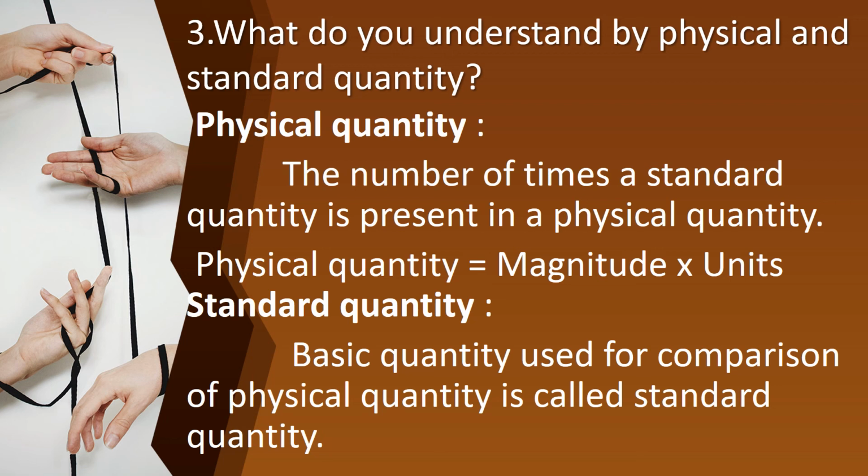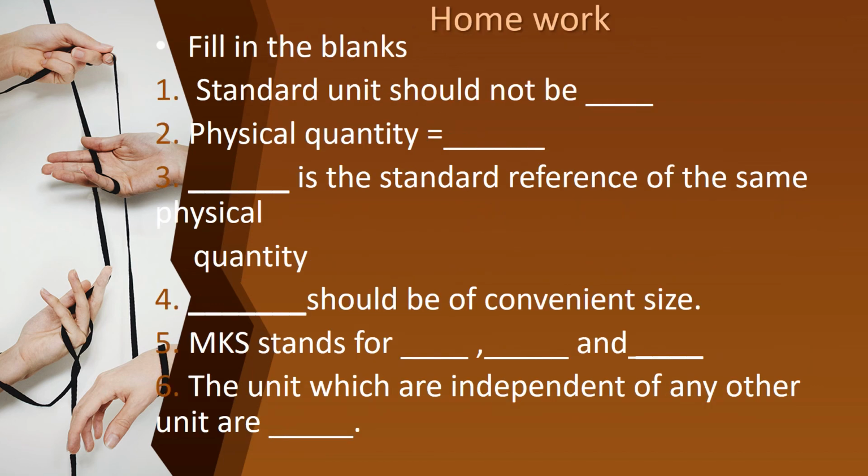Children, have you all written? Can we read it? What is the meaning of physical quantity? Anything which we can measure is called physical quantity. Okay, physical quantity equals magnitude into unit. Okay, and standard quantity, basic quantity used for comparison of physical quantity is called standard quantity. Okay, children, and this is your homework. Write the question, write it fast.